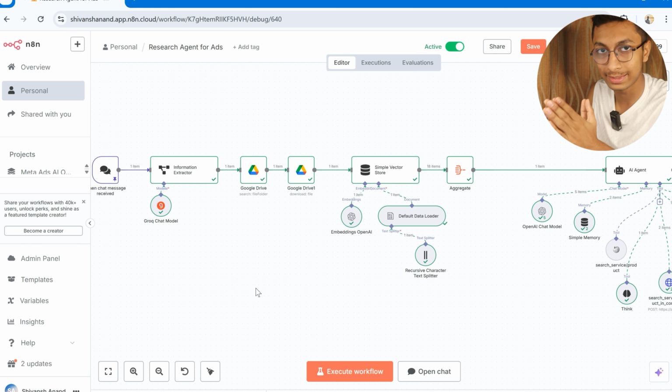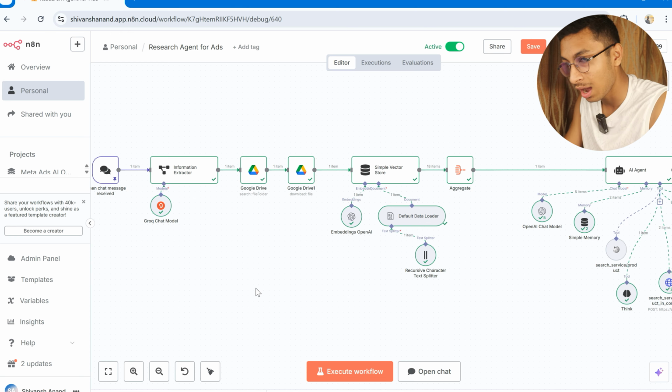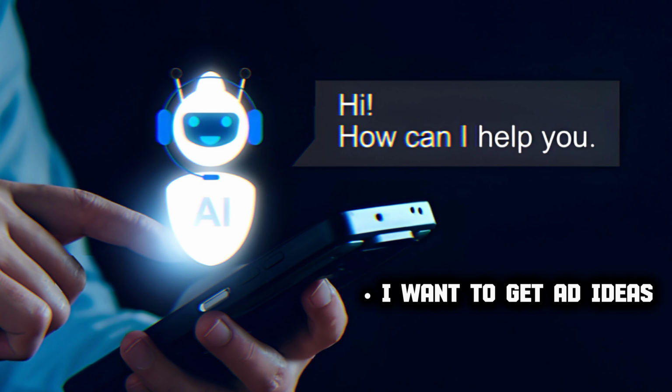However, to make that pattern more optimized, this is one of the steps where we can help, and I have made this agent to help the digital marketing agency. For example, the digital marketing agency collects the information from the client and then posts that information in a Google Docs file. After that, we enter a chat message like, I want to get ad ideas, or I want to get ad information for a particular company, for a particular service or product.